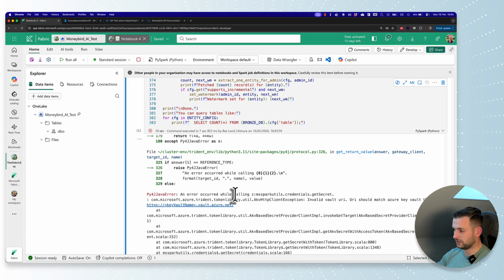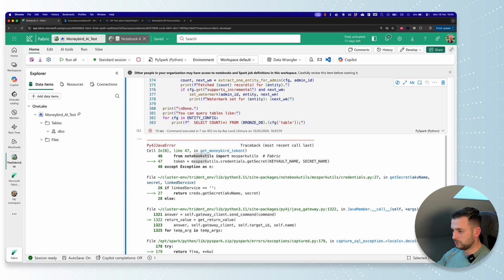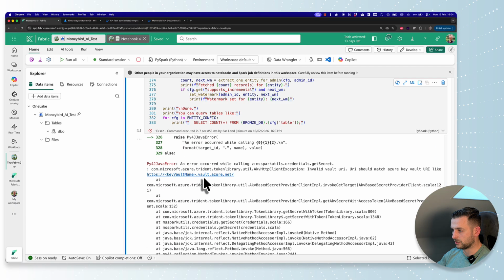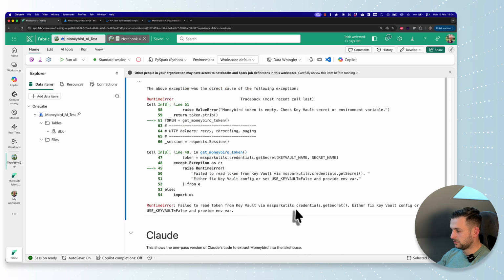And unfortunately, it's not going to work. From notebook utils, import MS Spark utils. I think this is something that is not going all right. It should be a URI indeed, and not a key vault name. Filter read token. Either fix key vault config or set use key vault as false and provide the environment variable. Well, we're not going to do that.